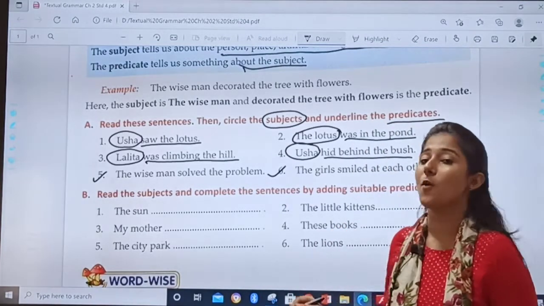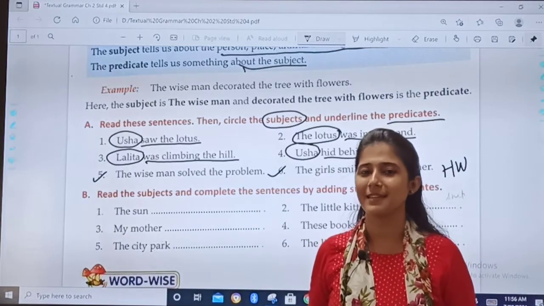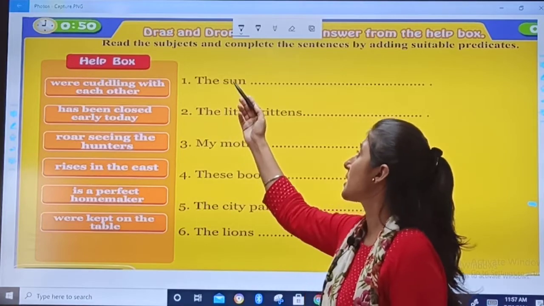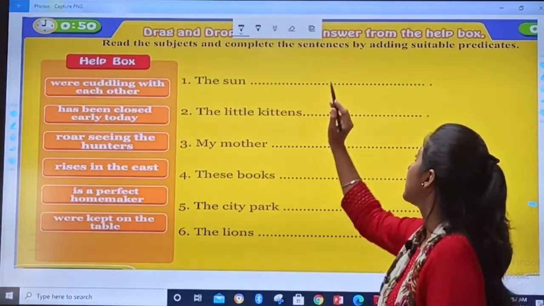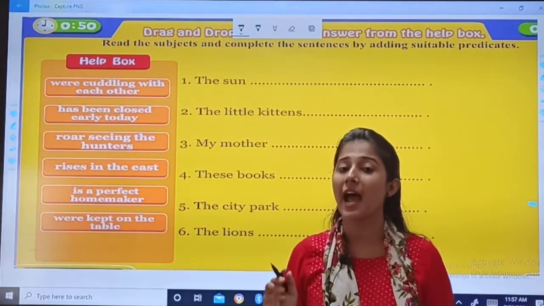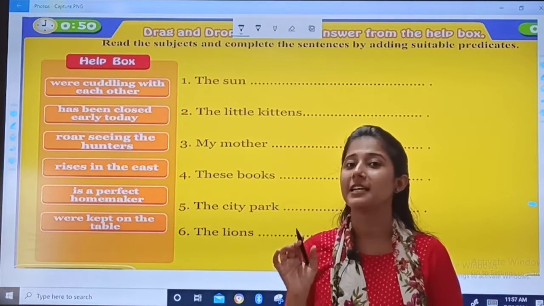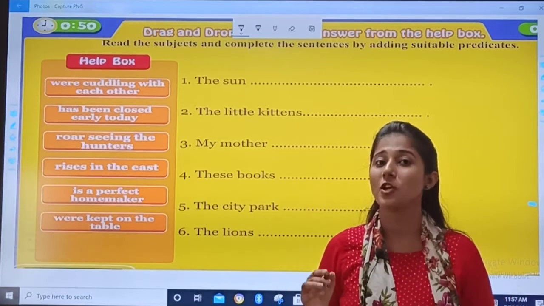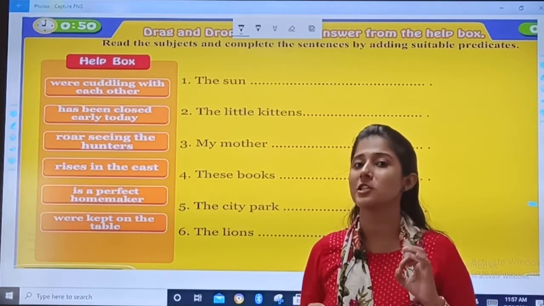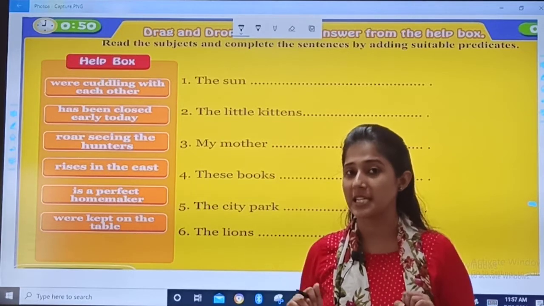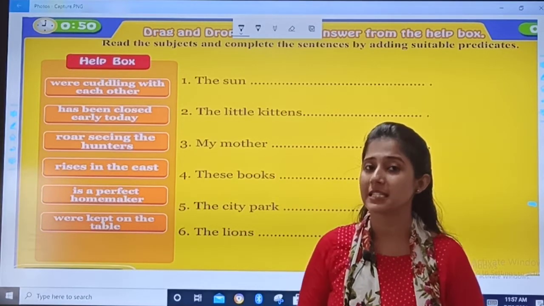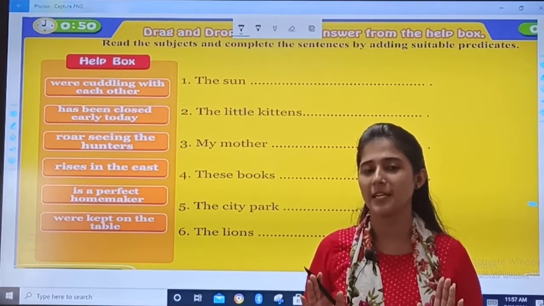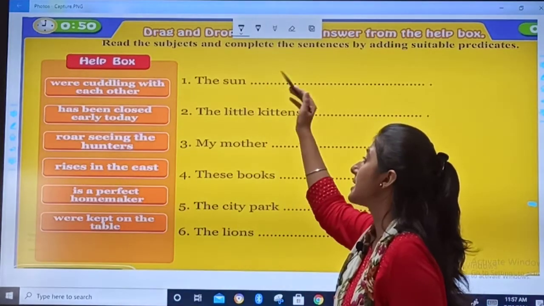Okay. Now moving towards exercise B. See, exercise B. Read the subject and complete the sentences by adding suitable predicate. That means in these blanks, subject is mentioned. You have to complete the sentences using appropriate predicate. I will tell you the answers, but you can also write your own answers, okay? It should be meaningful. First, the sun.